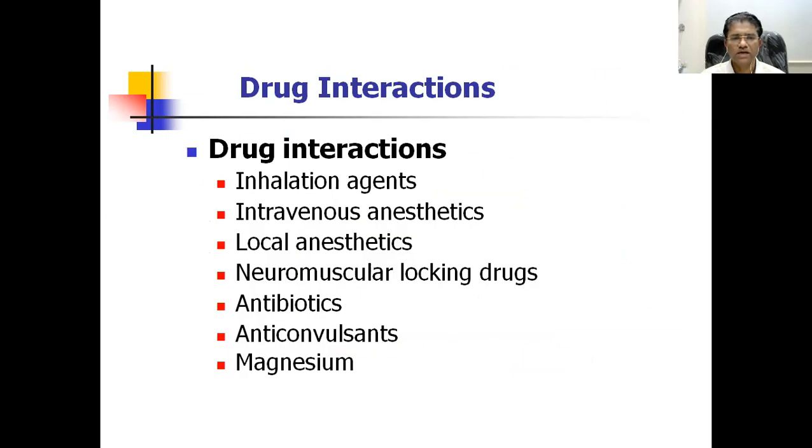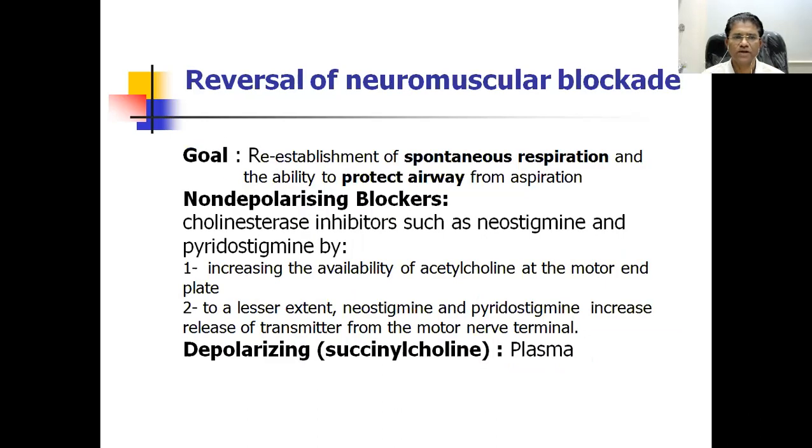Some antibiotics, anticonvulsants, magnesium salts can also have a synergistic effect. Now, once we obtain complete muscle relaxation, there are some situations, for example, the procedure has been completed. Now, we want to reverse the neuromuscular blockade so that the patient has their own respiration. At that time, one can reverse the effect of this drug by using cholinesterase inhibitors such as neostigmine, pyridostigmine.